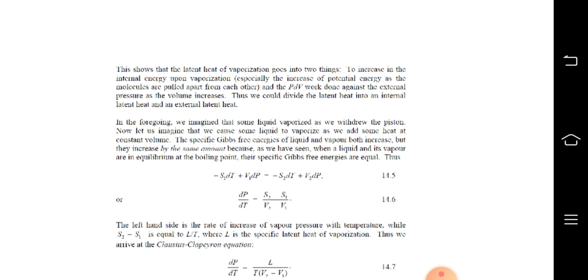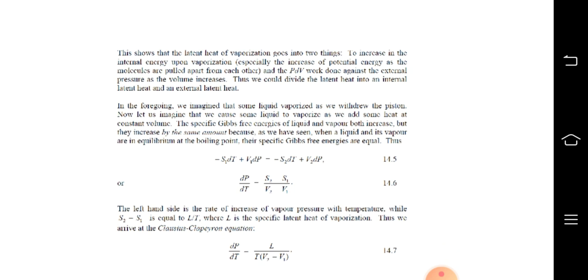This shows that latent heat of vaporization goes into two things: to increase in the internal energy upon vaporization, especially the increase of potential energy as the molecules are pulled apart from each other, and the PdV work done against the external pressure as the volume increases. Thus, we could divide the latent heat into an internal latent heat and an external latent heat.